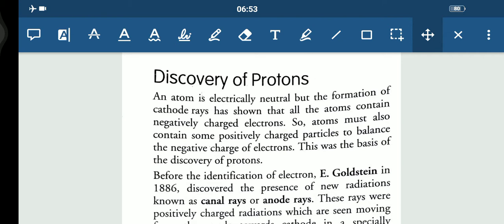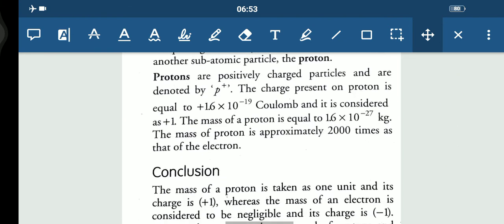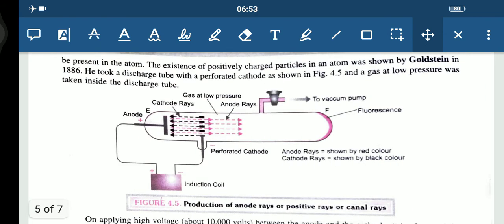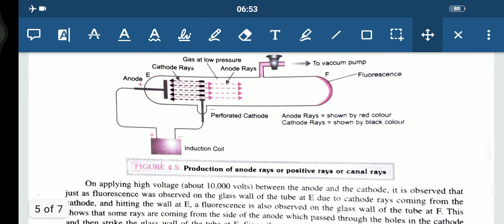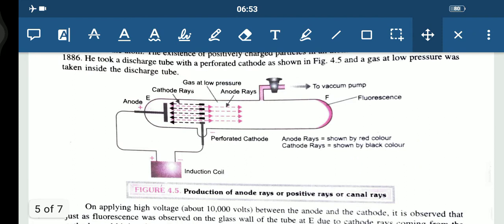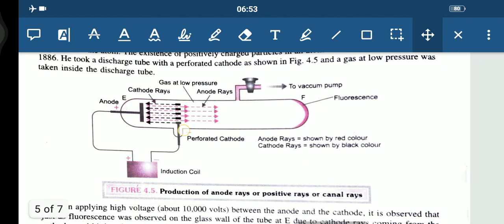The existence of positively charged particles in an atom was shown by Goldstein. I would like to show it here. This was the production of anode rays, or positive rays, or canal rays, one and the same thing. On applying a high voltage, that is 10,000 volts, between the anode and cathode, remember this thing, between the anode and cathode.